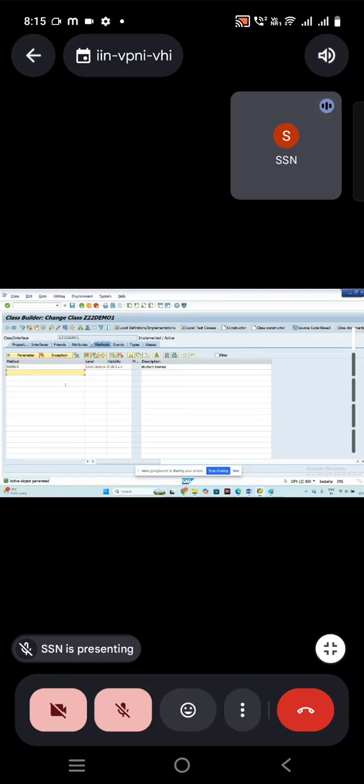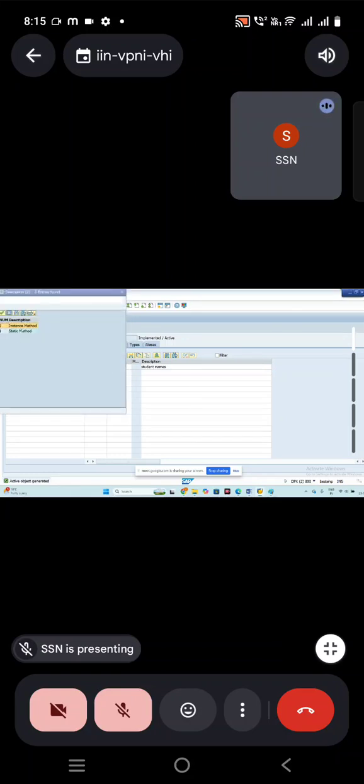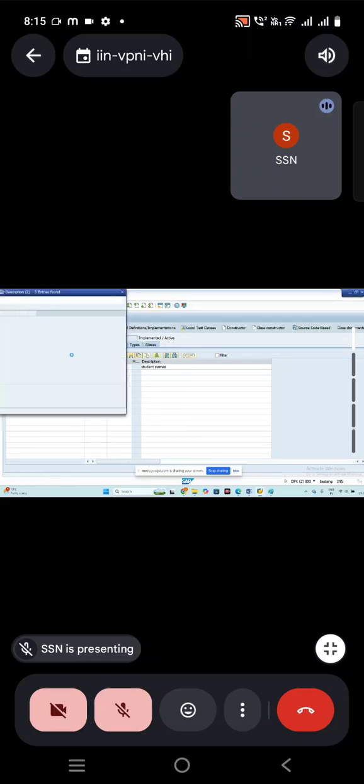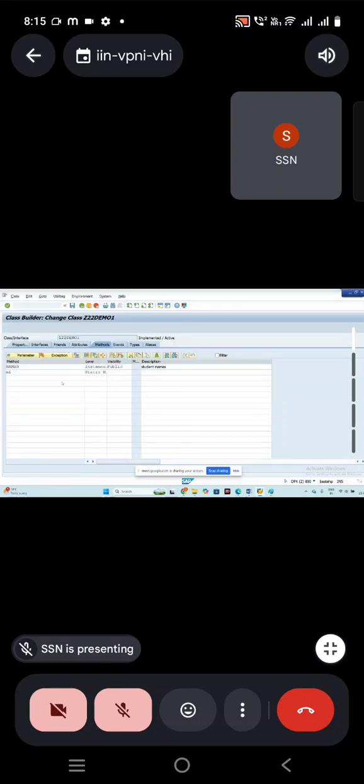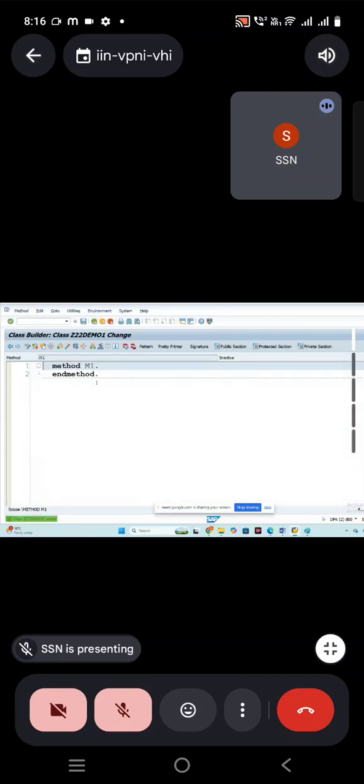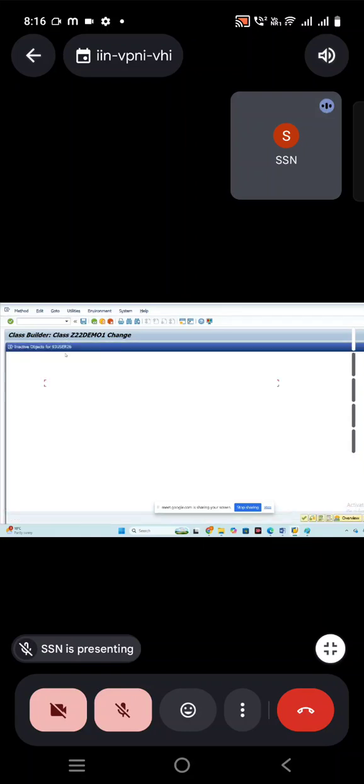What is that? For example, I am creating method 1, which is a static method. Static method means which is having memory already. Same public method I am just taking. Public and static. For this you can see no need of creating the object and all. Double click on the method or click on the code button, it will take you to the method. I'm just showing write statements only. A little bit later I'll show you the parameters.